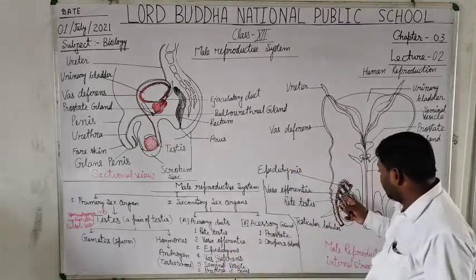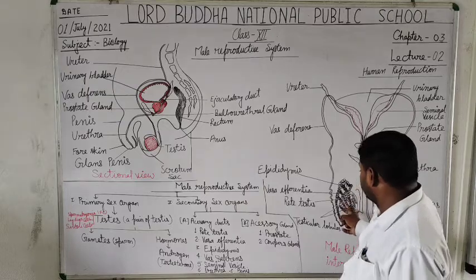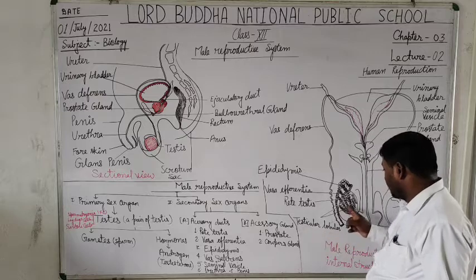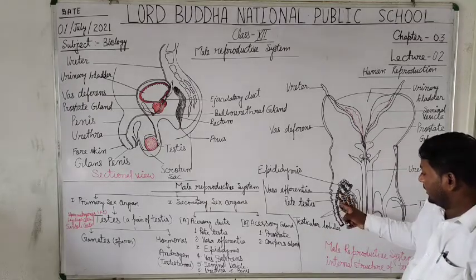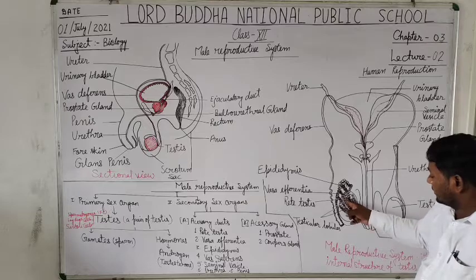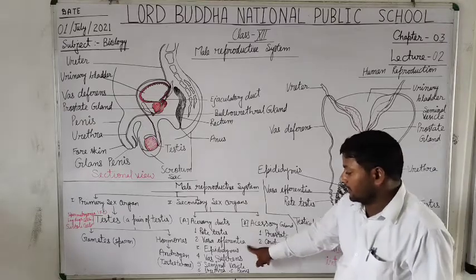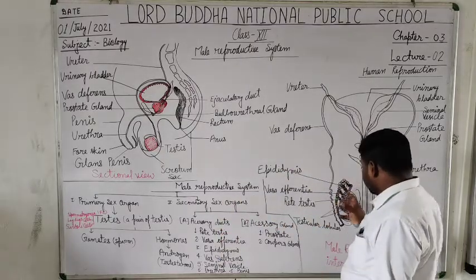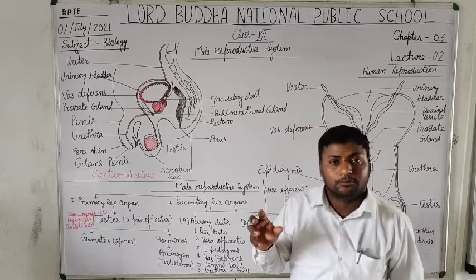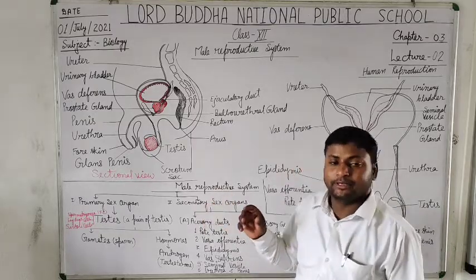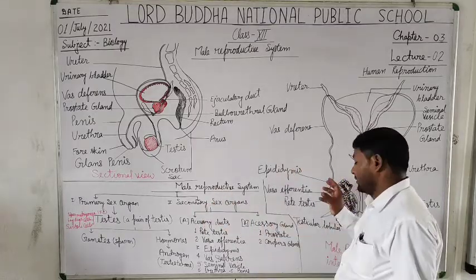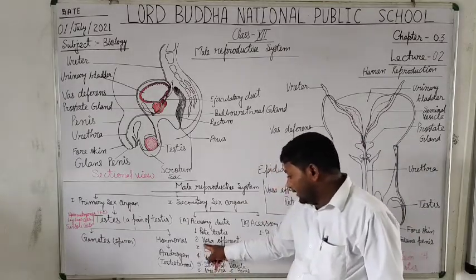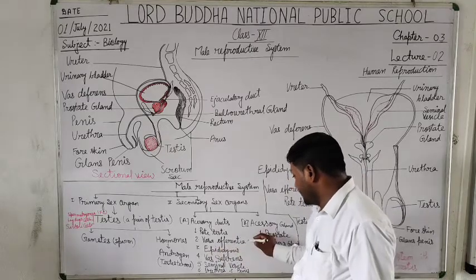About 10 highly coiled ducts arising from the testicular lobules towards the epididymis are called vasa efferentia. Efferent means external, which helps in carrying the sperm from the seminiferous tubules towards the outside of the testis. That's why the name is vasa efferentia.